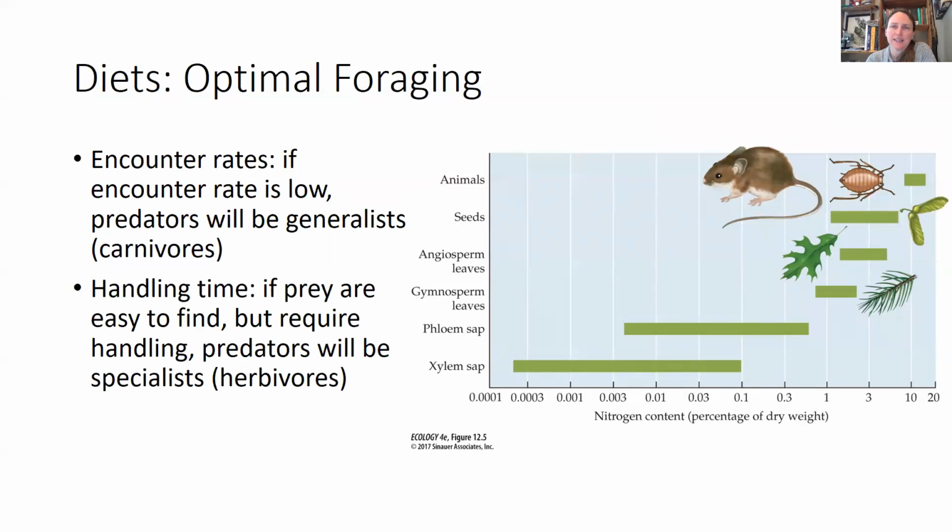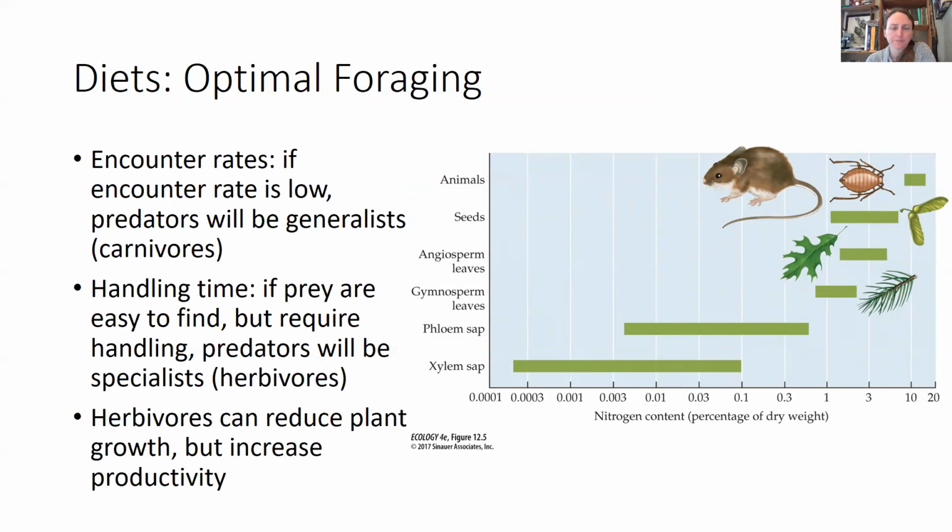This is in contrast to handling time, like how long does it take for you to dismantle the prey, or how long does it take for you to eat all the leaves on a plant. And so if prey are easy to find but require lots of handling, then the predators will tend to be specialists. And so a lot of herbivores are specialists because their prey doesn't really run away from them, but it does take a while for them to handle their prey items. Herbivores can reduce plant growth, but sometimes they can actually increase that plant's productivity. And we'll talk about that more in further chapters.